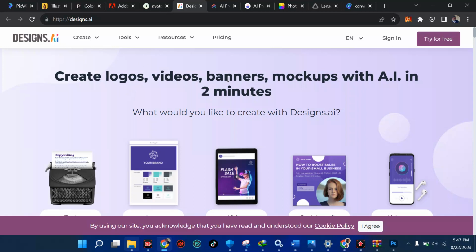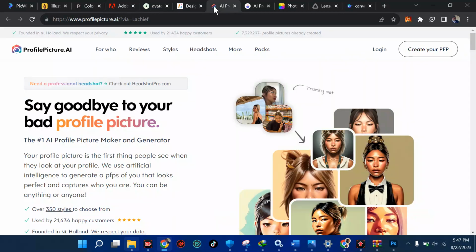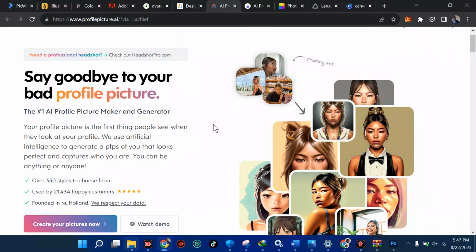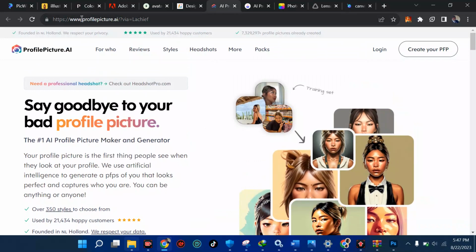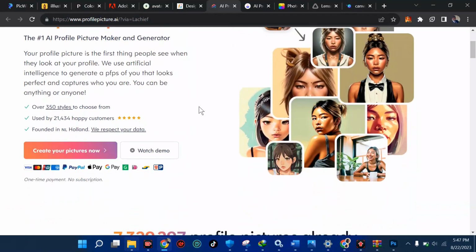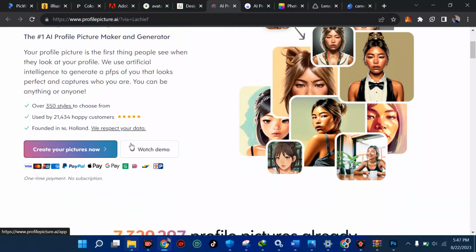The last one is my choice, and I'm going to tell you about it. We're almost close to the last anyway. So from here we have AI profile picture. You can make a profile picture of yourself. Create a good one, because your profile picture speaks very well of you. Just come to this place called www.profilepicture.ai and create your profile immediately.